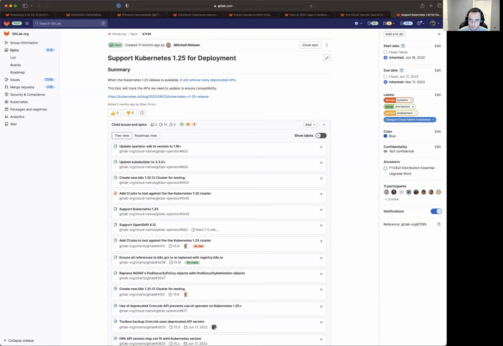So that's about everything that we're going to be working on. Again, keeping the themes of build efficiency, contributor experience, and just keeping our software dependencies up to date and with the most recent versions that are available.